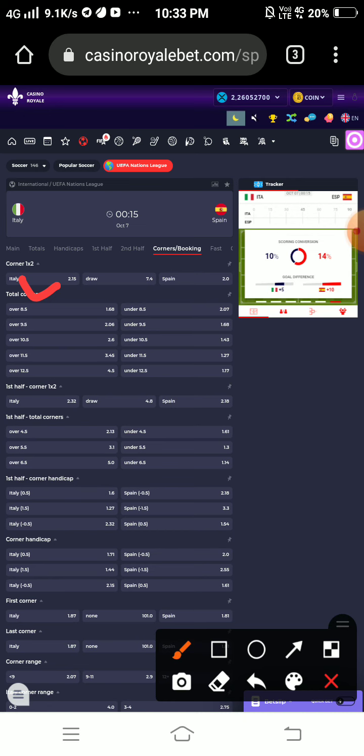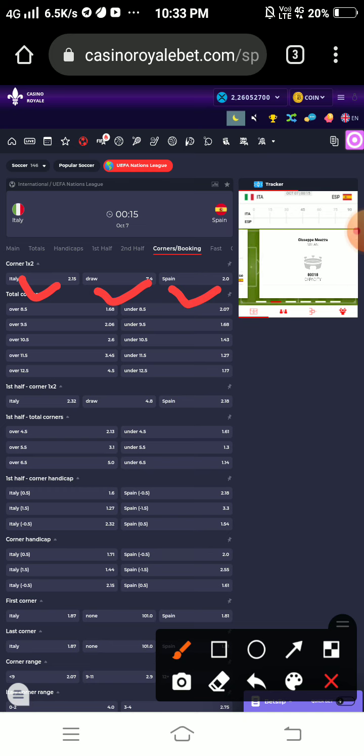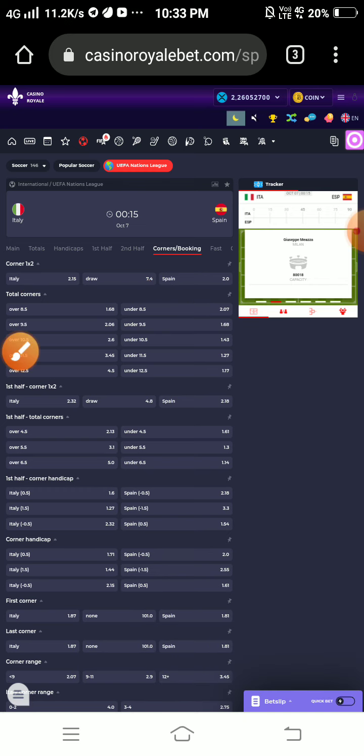If you say corners will be a draw, then you will get 7.4 odds, 740 percent. And if Spain wins the corner game, then you will get 2.0 odds. And okay, if you don't want to take a winner or draw or anything, then you can say total corners.